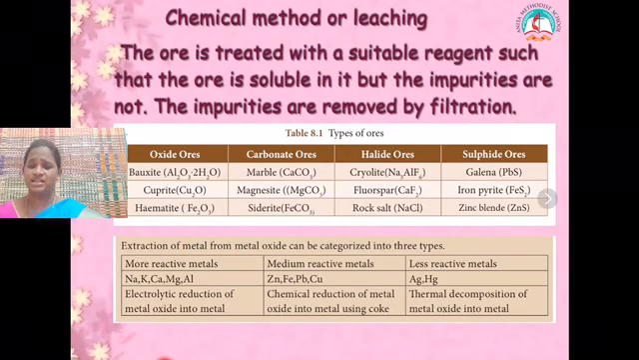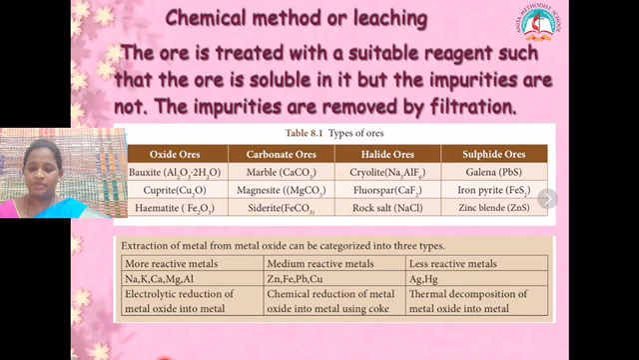Chemical methods or leaching. In chemical methods or leaching, a suitable reagent will be added to the ore, in which the ore will be soluble but the impurities will not be soluble, and they will be separated by the process of filtration.